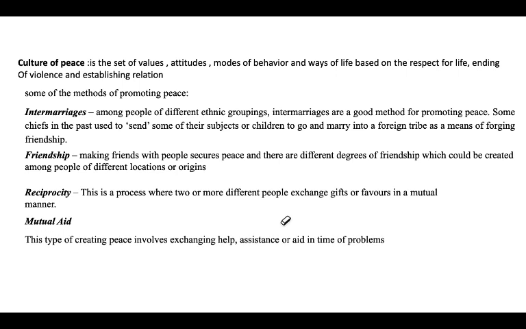Then also we have mutual aid, a type of creating peace that involves exchanging help, assistance, or aid in times of problems. And then the last one, tolerance. This refers to the way of living with and accepting different or opposing viewpoints, or the acceptance of the opinions of others.